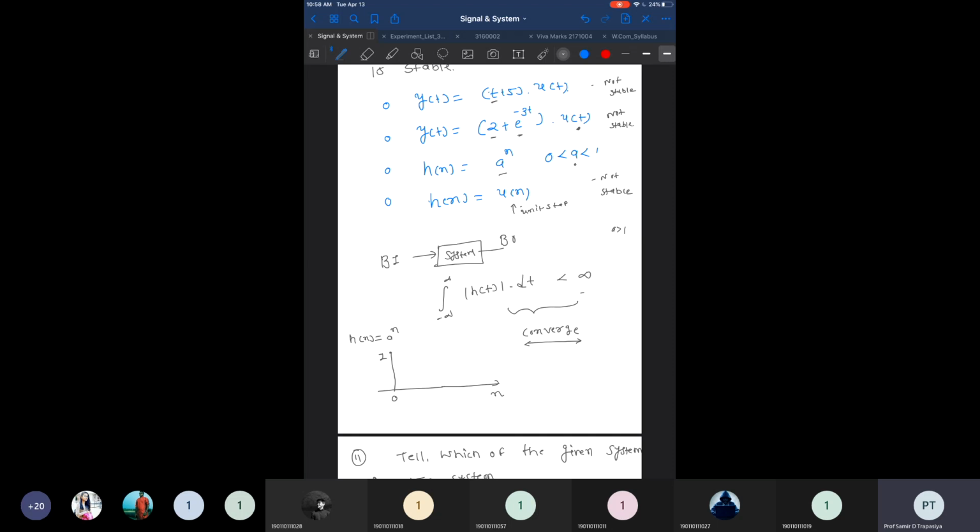But in this case, what happens? a lies within 0 to 1. It means the value of a is fractional, and the next value is lesser, because the more the value of n, the lesser the value of a raised to n. So if we approach infinity, a raised to n approaches 0. It means this will converge, so the system is a stable system. Definitely the right answer here is the third one.